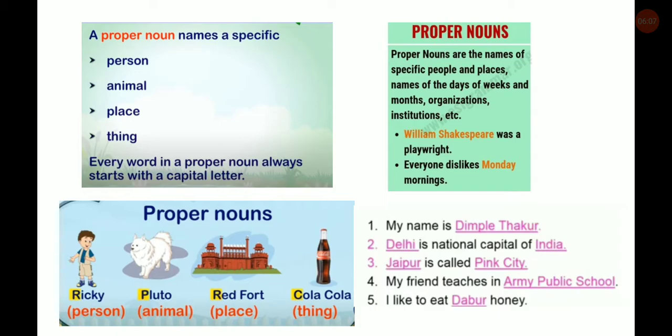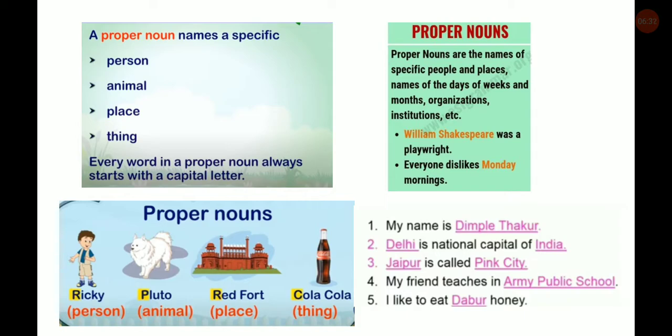Coca-Cola. So these are all proper nouns. Proper nouns are always written with capital letters. Proper nouns are the names of specific people and places, names of the days of the week and months, some organizations' names and institutions' names, etc.